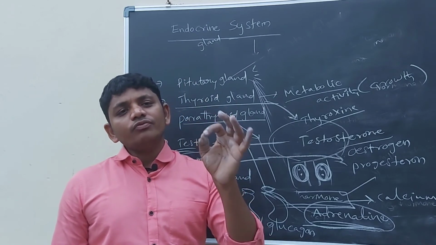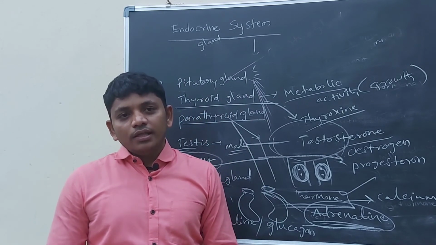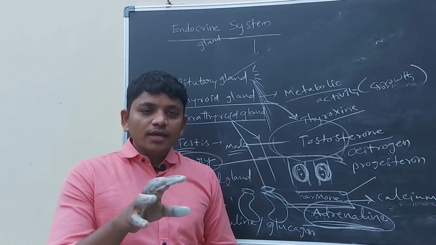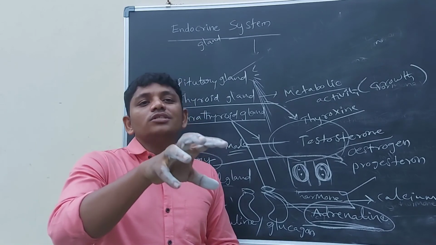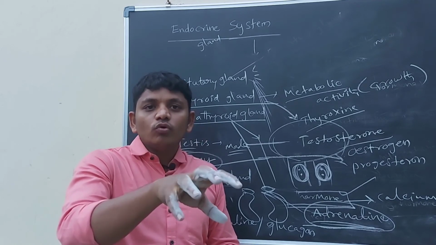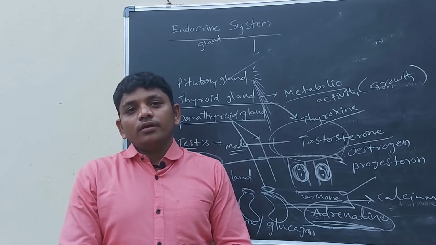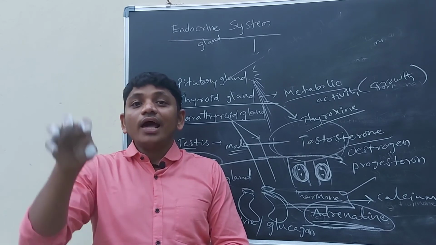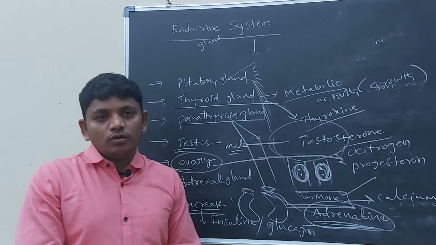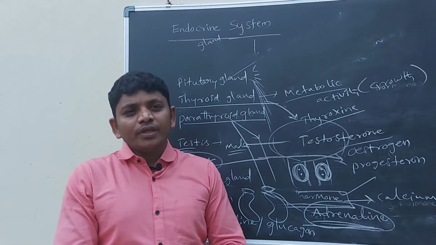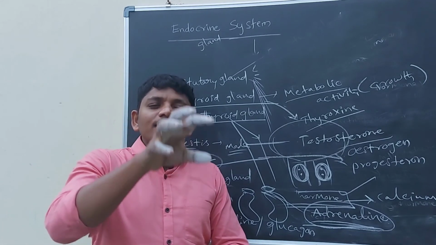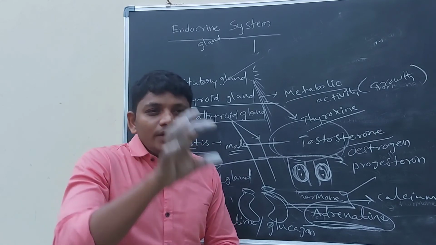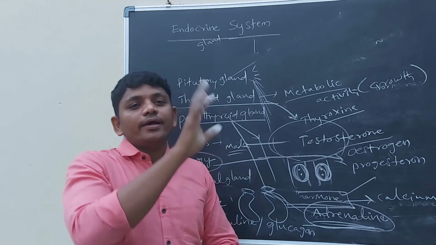Whenever the amount of sugar is increasing in the blood, then the insulin hormone comes from the pancreas and it will absorb the glucose in the blood and store this glucose in the liver as glycogen. So here it is helping to decrease the amount of glucose in the blood.